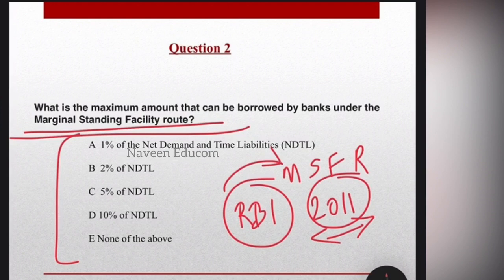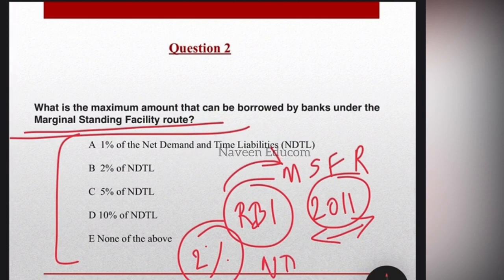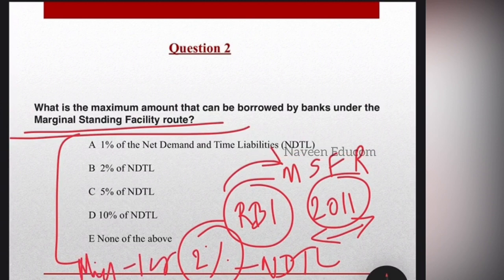The banks can approach RBI for a loan over the MSF facility at an interest rate that will be higher than the repo rate. So is that okay, students? So banks can borrow up to 2% of the total NDTL under this route, whereas the minimum amount is rupees 1 crore. Please note these important points in your rough note or anything like that, because these points are very important.